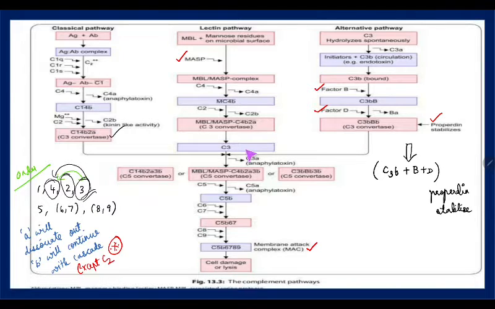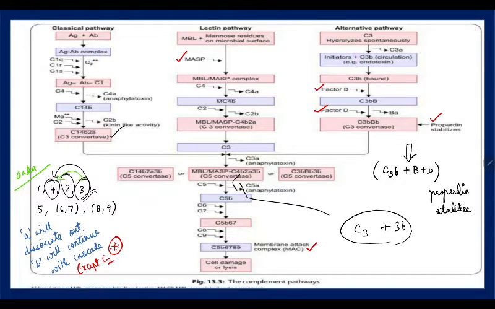After forming C3 convertase, which acts on C3, it will form C5 convertase, because we already said that to get C5 convertase, we need C3 convertase plus just add 3B. After C5 convertase, 5, 6, 7, 8 together form the membrane attack complex. It causes cytolysis.